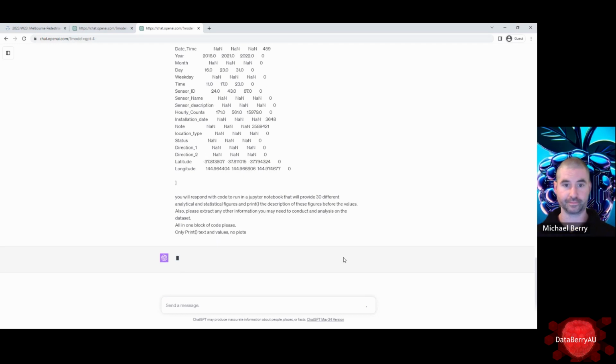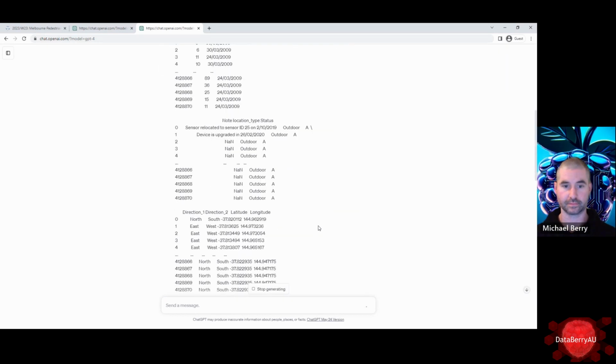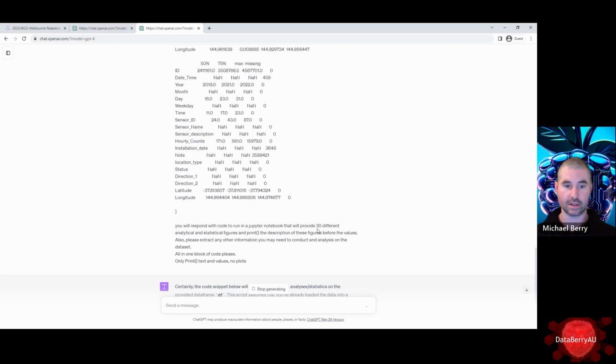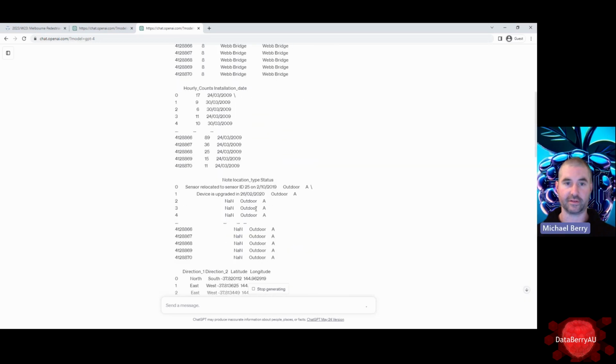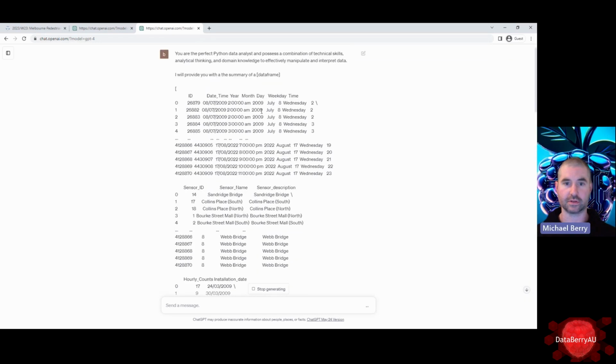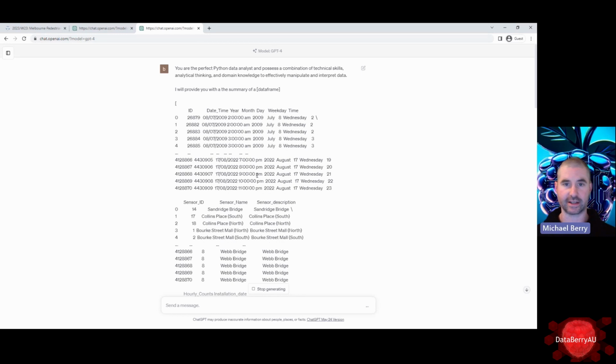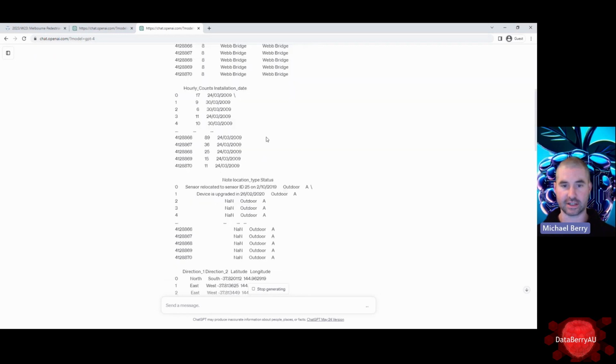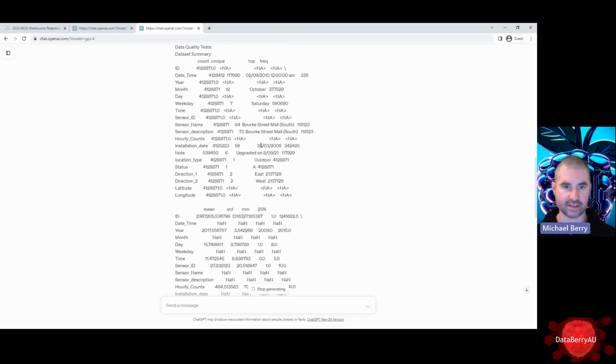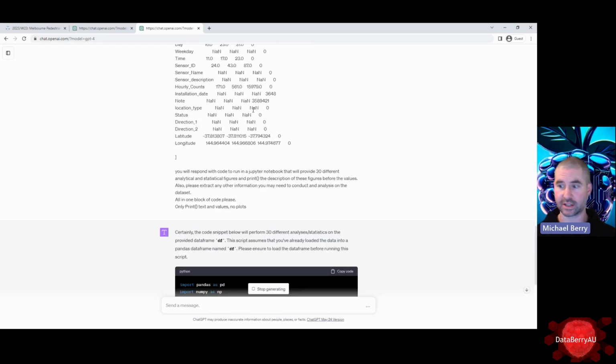Let's go. Now, obviously, if you've got more columns or a really large amount of characters, it's not going to fit inside the data frame. So you need to bear in mind, select only the relevant columns in that case.